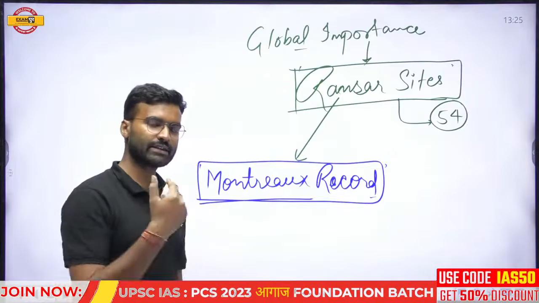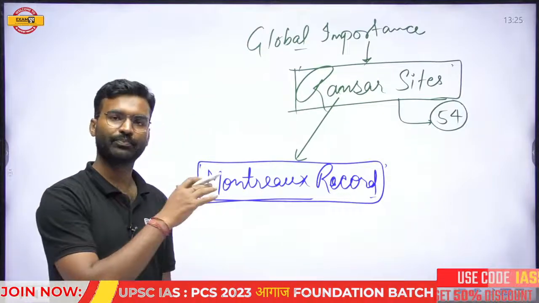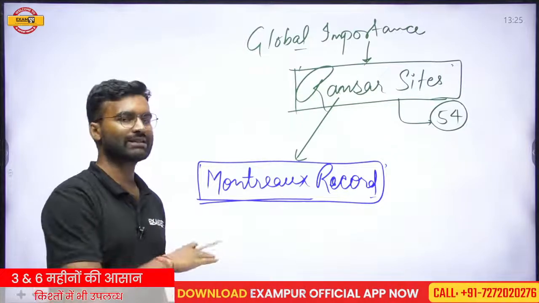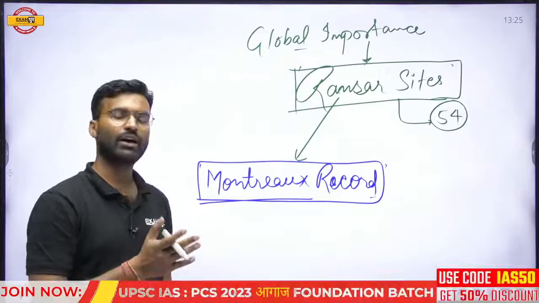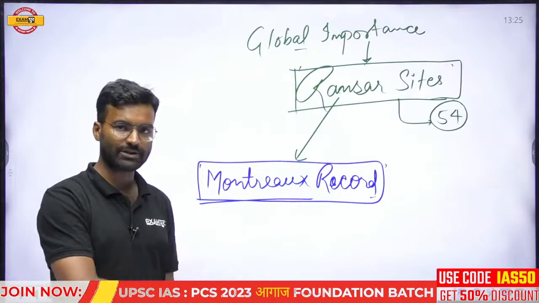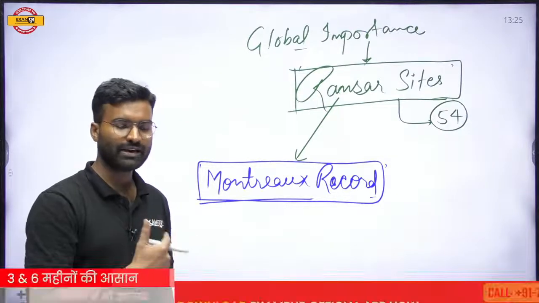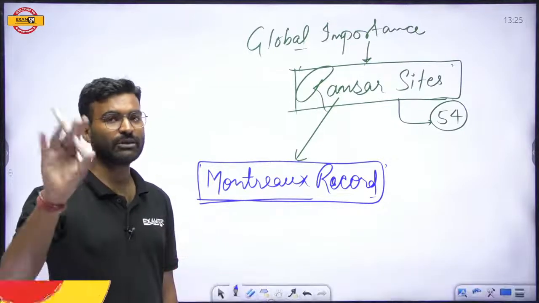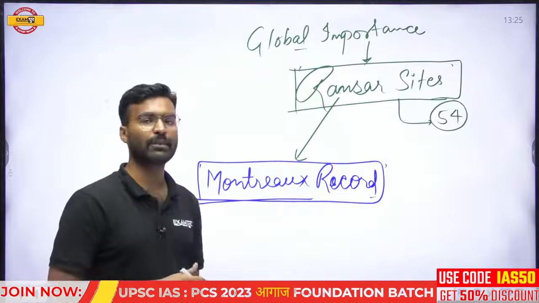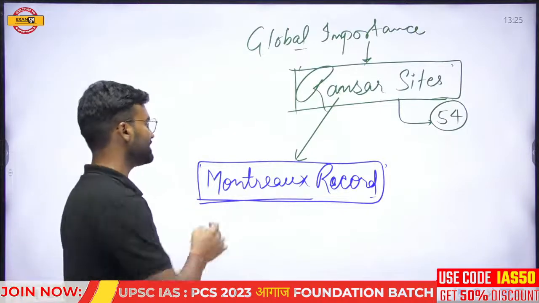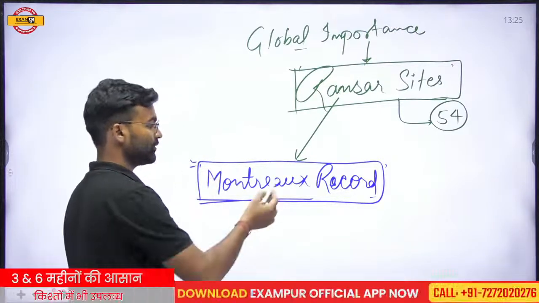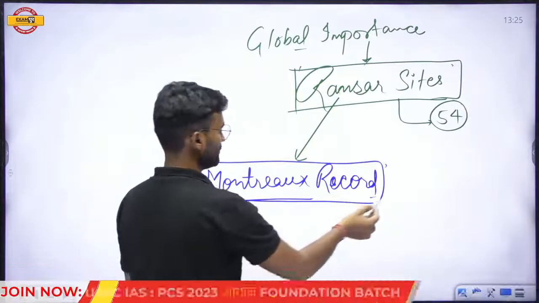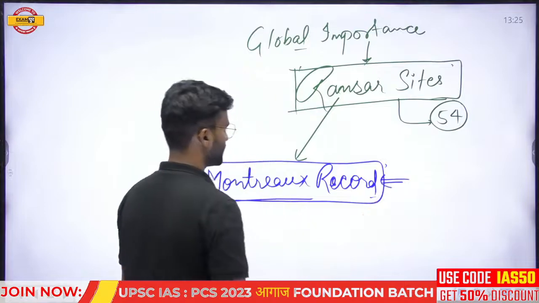If a threat was already captured, that means in the past. If a threat is capturing the site in the present time, that means in the present. If there might be a chance of such a threat in the future, then this Ramsar site or wetland would be included in the Montreux Record.